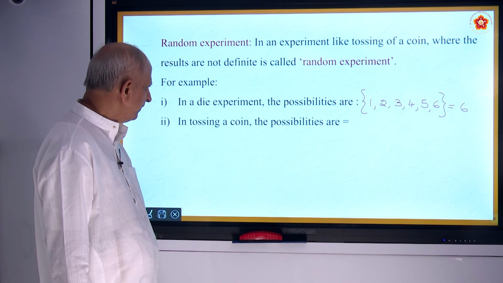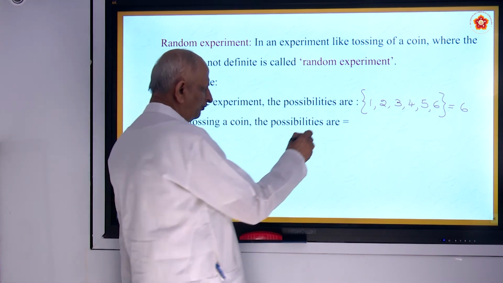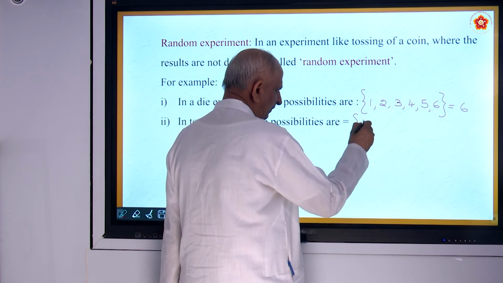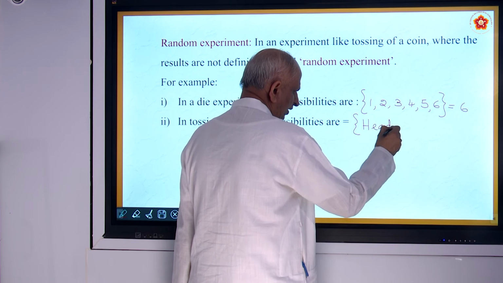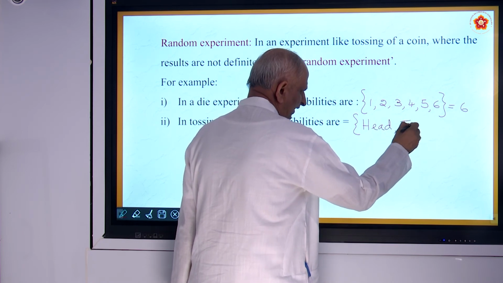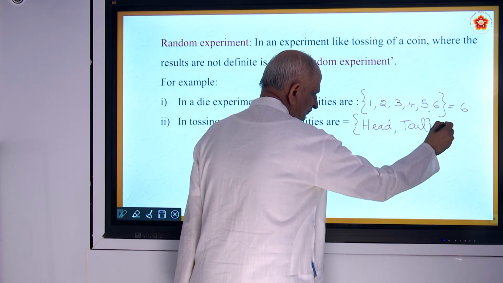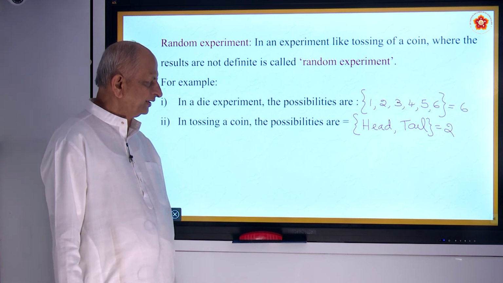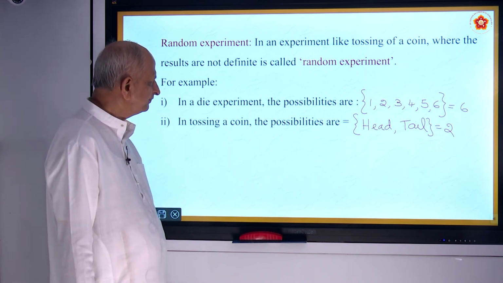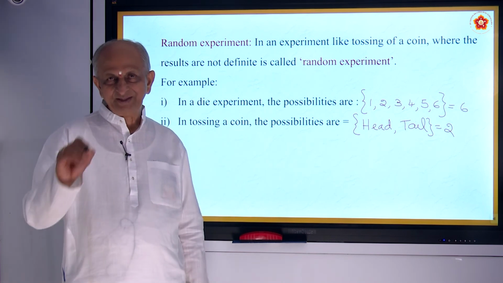So those are the different possibilities. In tossing a coin, you may have 2 possibilities. The head may come up, we call it H, or the tail may come up, but not both. So there are 2 chances, is it not? Those are called possibilities, and this is called a random experiment because the result is not definite.